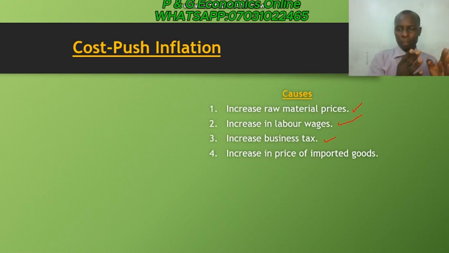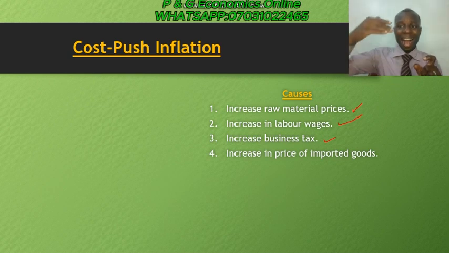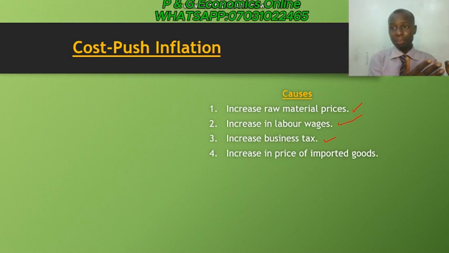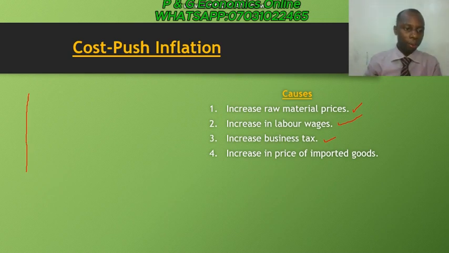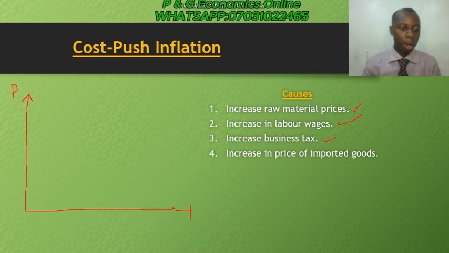So how will the graph of a cost push inflation look like? Remember, for a cost push inflation, it is the aggregate supply that is changing, and as a result of that, it makes price to jump or to increase. So let's draw the graph. Here we are going to have our price, and here is our real GDP, like we did for the previous one. Real GDP represents Y.